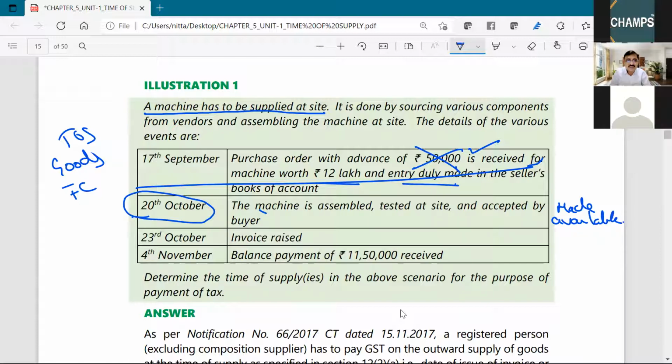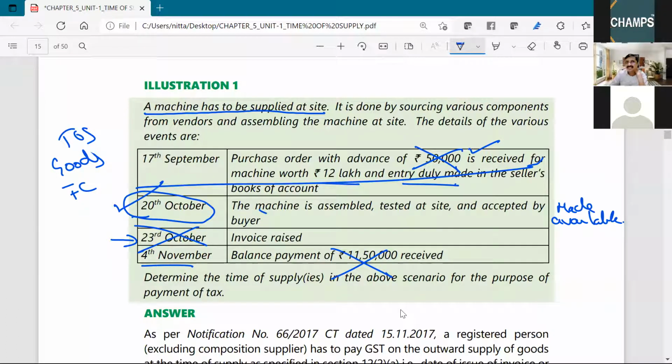Invoice is raised on 23rd October. Wrong. Why? The last date to raise the invoice is the date on which the goods are made available. Goods are made available on 20th. On 4th November, balance payment is received. Receipt of payment is not a criterion at all to determine the time of supply for goods, forward charge.